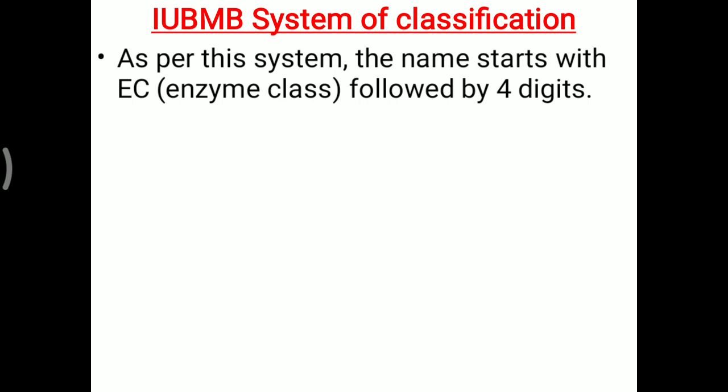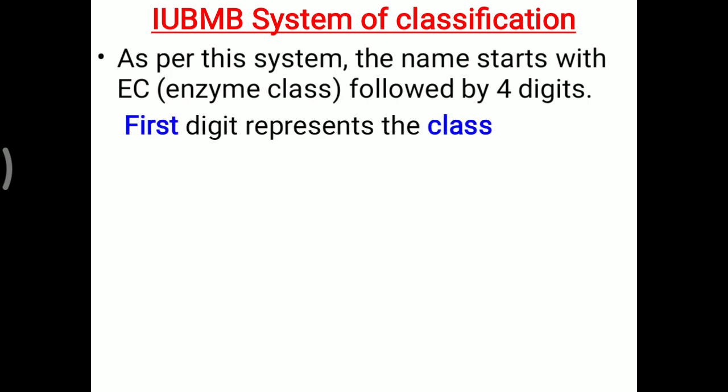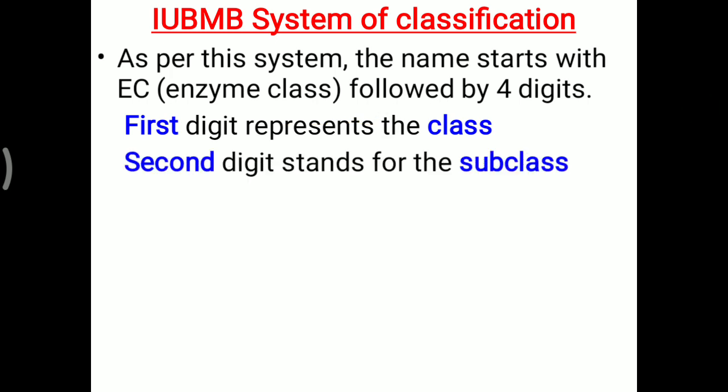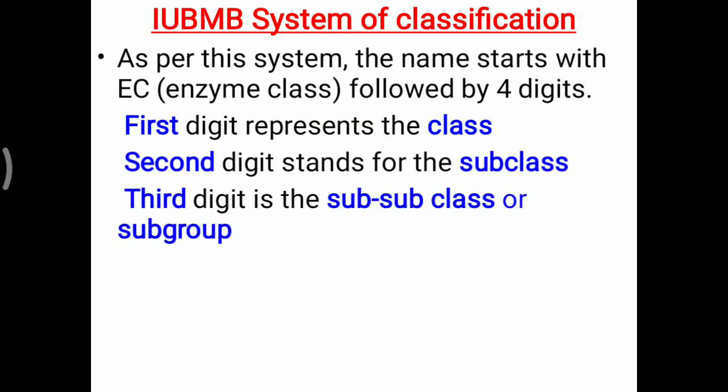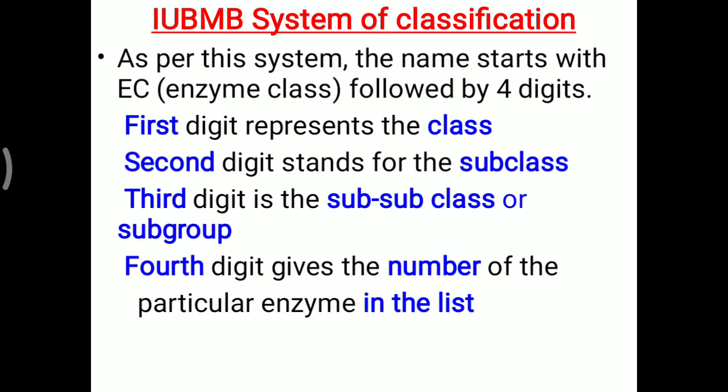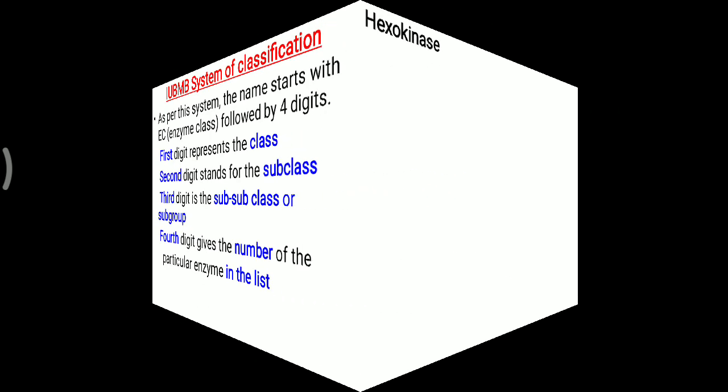Now the classification of enzymes is by the IUBMB, the International Union of Biochemistry and Molecular Biology. As per this system, the name starts with EC. EC means enzyme class, which is followed by 4 digits. These 4 digits have their own significance. The first digit represents the class, the second digit represents the subclass, the third digit represents the sub-subclass or subgroup, and the fourth digit gives the number of the particular enzyme in the list of enzymes.